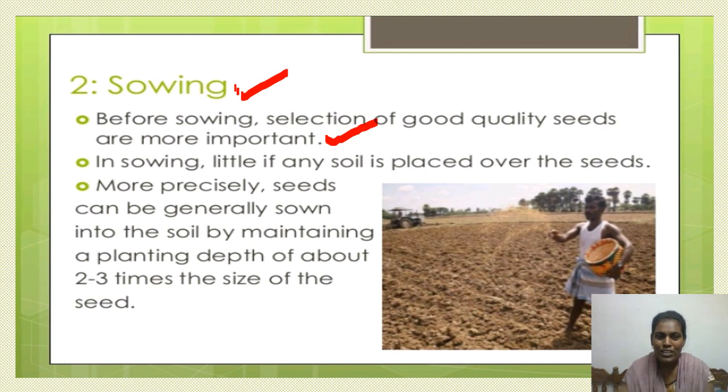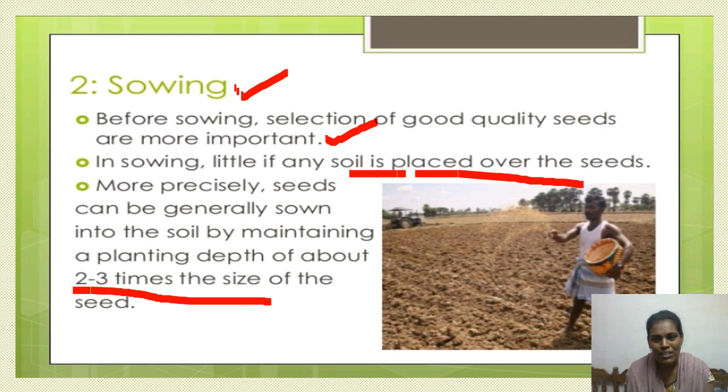We should not sow the seeds very deep into the soil. It should be about 2 to 3 times the size of the seed. We have to maintain the planting depth also. Along with that, a very little amount of soil is placed over the seed. And before doing these two, we have to select good quality seeds, which is a very important task.